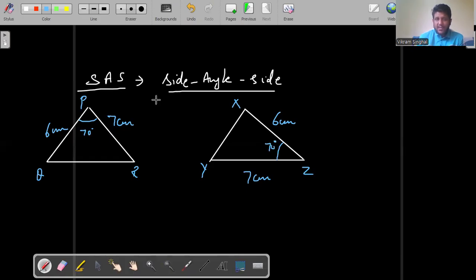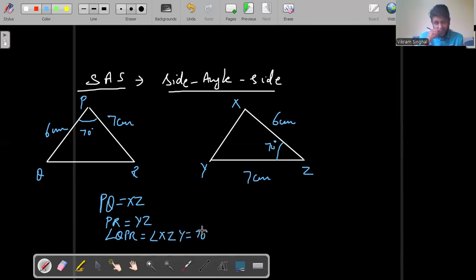So by the definition, by the rule, side angle side, these two triangles are congruent to each other as PQ is equal to XZ. Then we have PR equals YZ and angle QPR is equal to angle XZY equals 70 degrees. So by this we conclude that these two triangles are congruent to each other and we can write the correct names as per the knowledge that I have just given you.